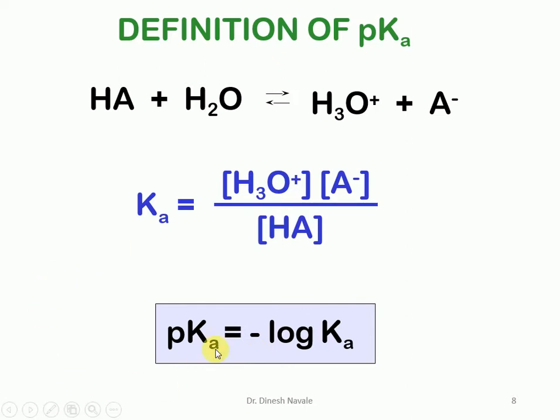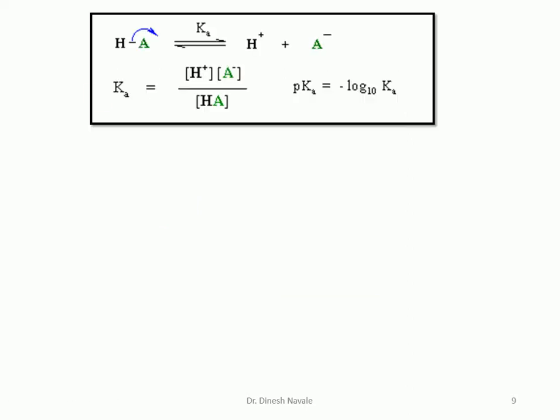And this pKa value and Ka value are very important values while deciding the acidity of any acid. So this is a simple general acid HA, which on dissociation will give H plus and A minus. If we take the dissociation constant K of that compound, it is the concentration of the products H plus and A minus divided by the concentration of the reactant. So pKa is equal to negative log10 Ka.